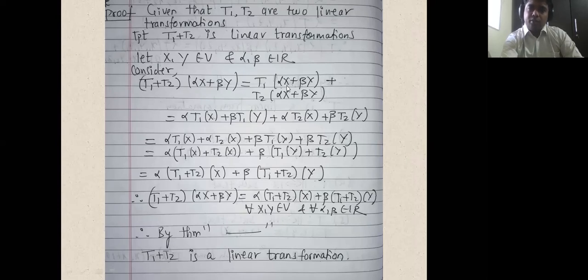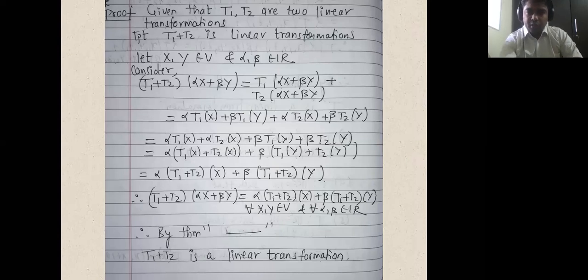Now since T1 and T2 are both linear transformations, they follow yesterday's theorem. So T1 will get split, T2 also will get split, giving out the scalars. So alpha times T1 of x plus beta times T1 of y, because T1 is a linear transformation. Similarly, alpha times T2 of x plus beta times T2 of y, because T2 is also a linear transformation.